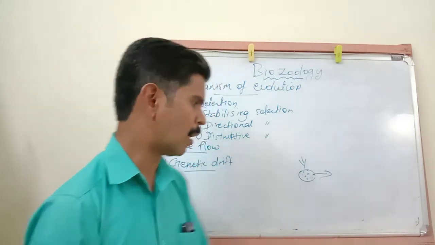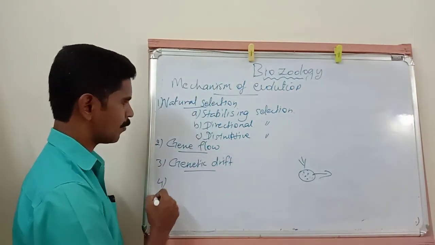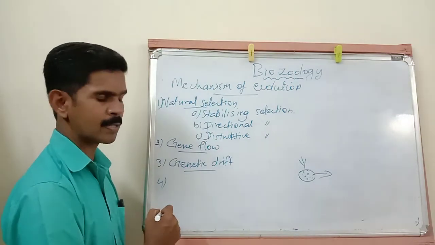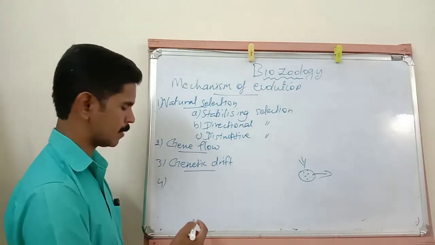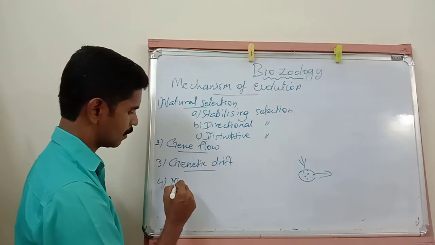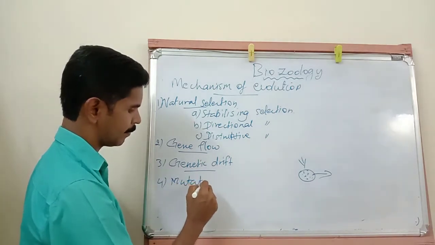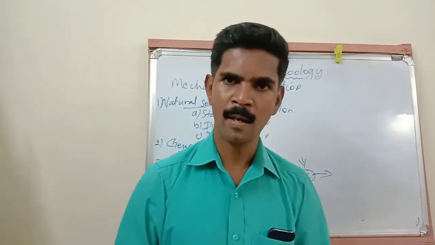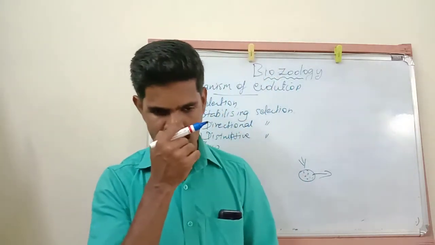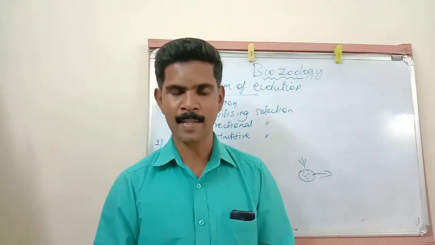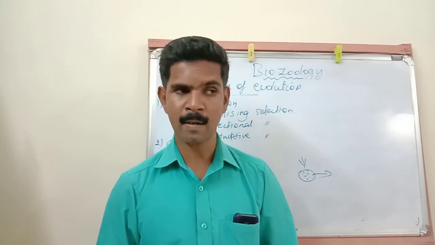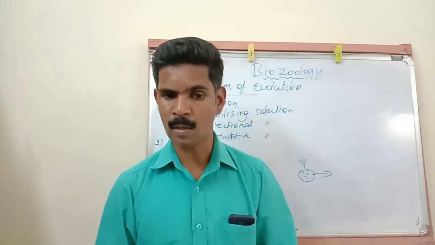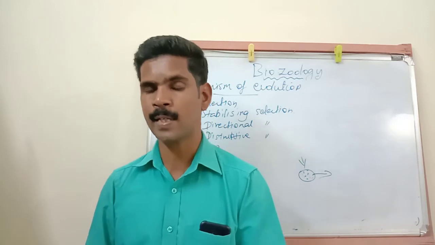Then the fourth force of the mechanism of evolution is mutation. Mutation, as you all know, means a sudden change. This is the original source of all kinds of genetic variations.